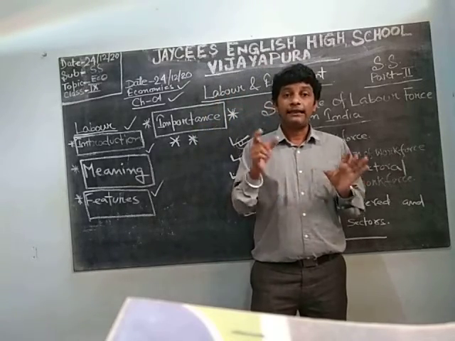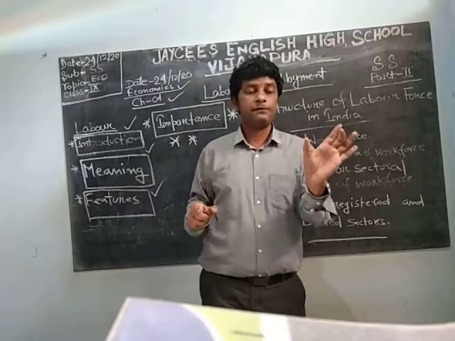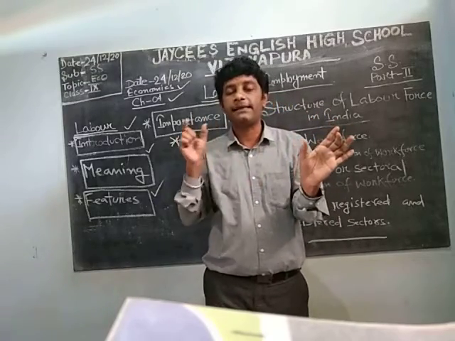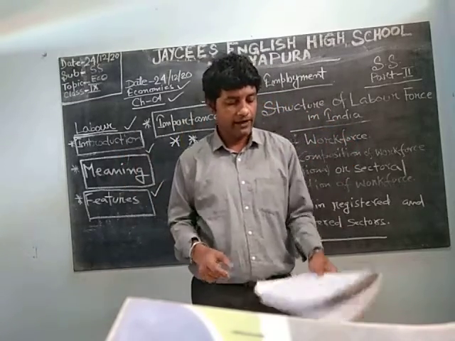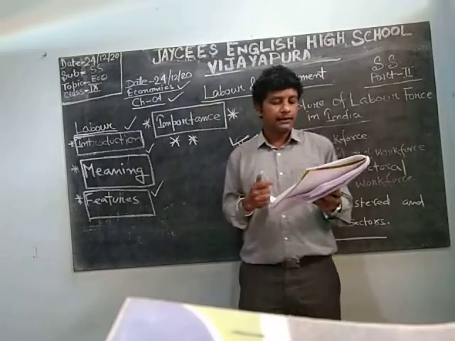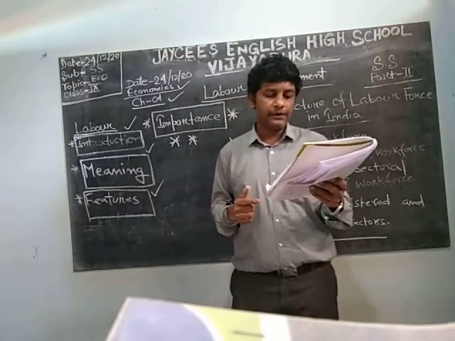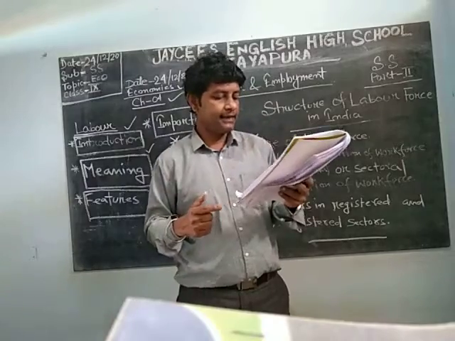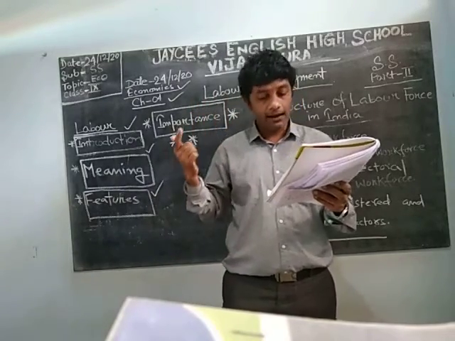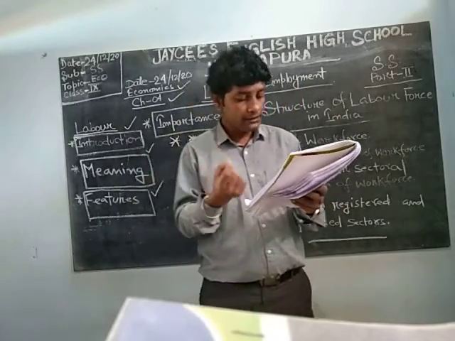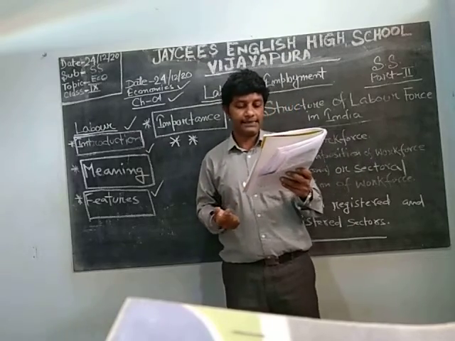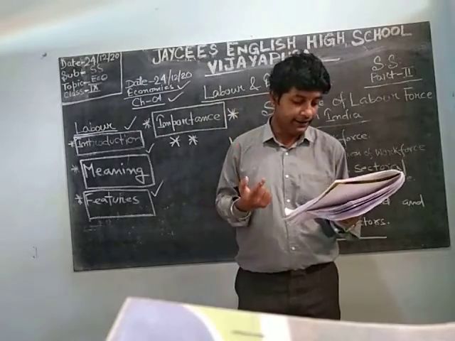They are the same. This is 50, then it is 25 secondary, 25 tertiary. This is what it told: about half of the working population is cultivators and agricultural laborers. Of the remaining, almost equal portions are engaged in secondary and tertiary activities.